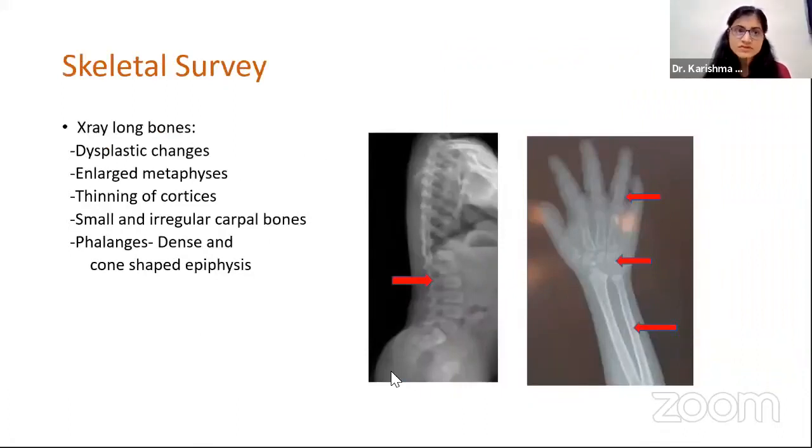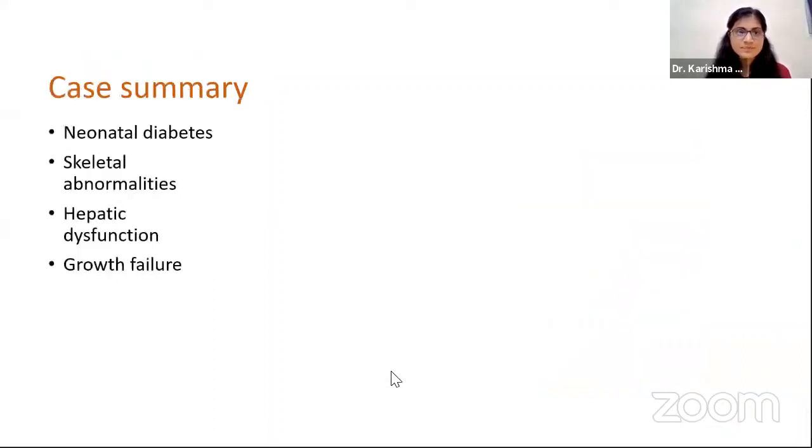Skeletal survey was done, which was suggestive of dysplastic changes, enlarged metaphysis, thinning of cortices, small and irregular carpal bones, and phalanges were dense and cone-shaped epiphyses were present. So in my case summary, my patient has neonatal diabetes, skeletal abnormalities, hepatic dysfunction, and growth failure.